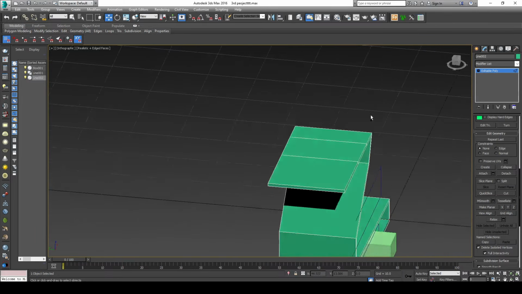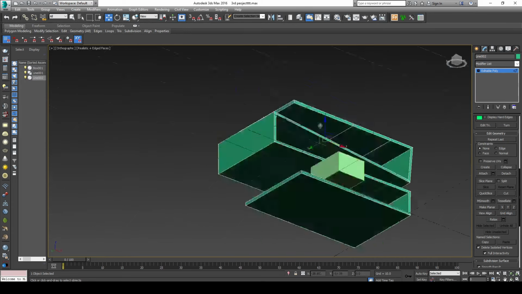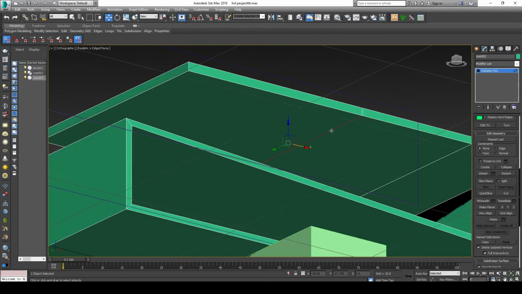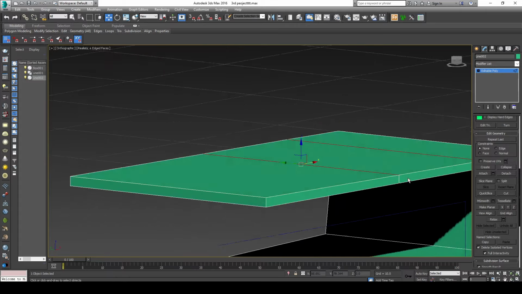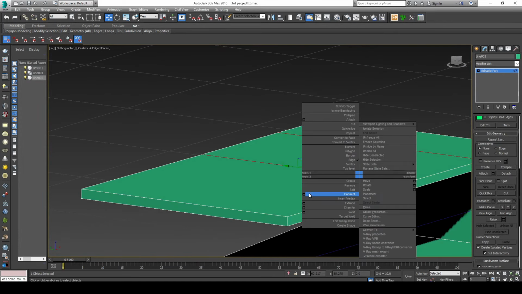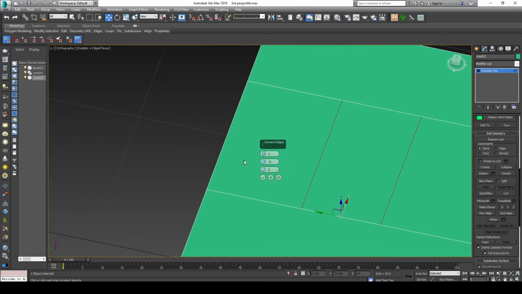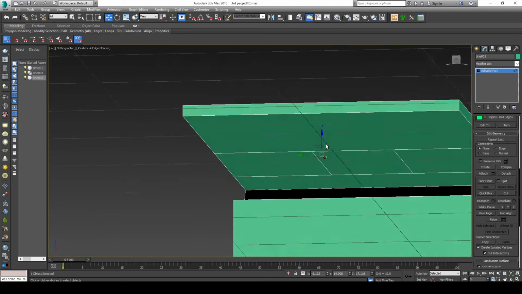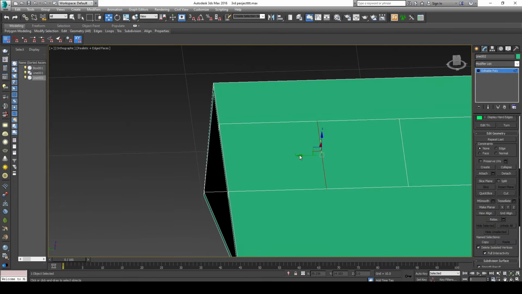Okay, fantastic. Now we gotta choose these two, and we go to the bottom here. Okay, and then we will make a planar. I mean, we will make a connect again. Let's make it two. Okay, so select one by one. Click Control when we select the second connect in the bottom.